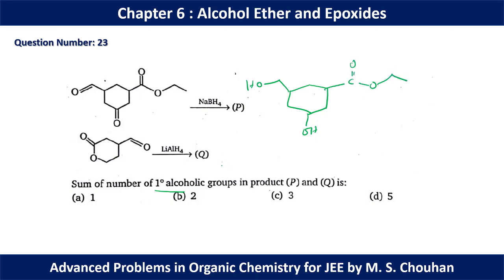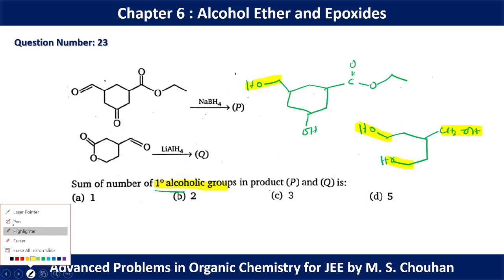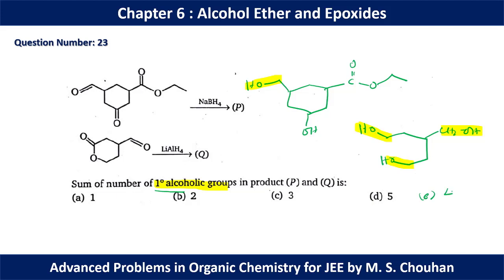Okay, this is P, and in Q we have lithium aluminum hydride. It is a strong reducing agent, so in this case we will get an alcohol, another CH2OH, and finally here we have another alcohol group. Okay, so now we have to find the 1° alcoholic groups. Okay, so this is a 1° alcoholic group. This is another 1° alcoholic group. This is another, and this is another. So in this case we have a maximum of 4 1° alcoholic groups, which is not correct according to the options. So here we have to add another option E, and 4 will be the correct option. 1, 2, 3, 4, all of them are wrong.